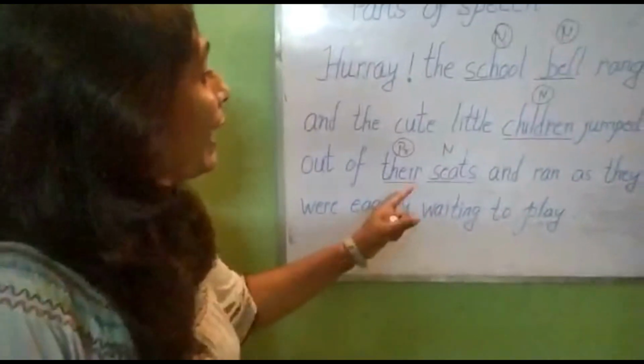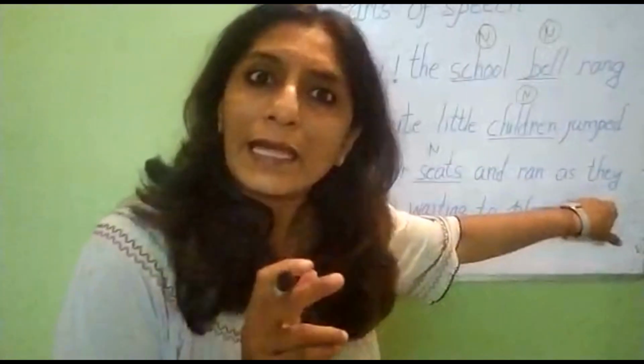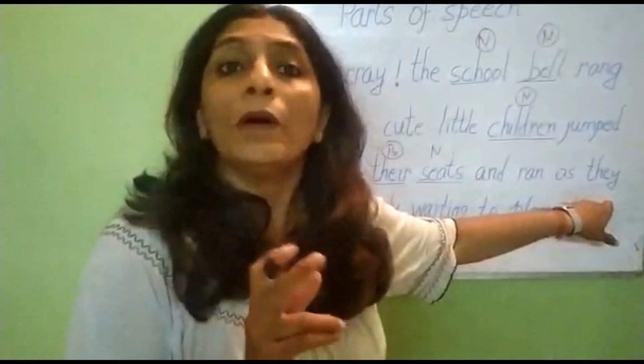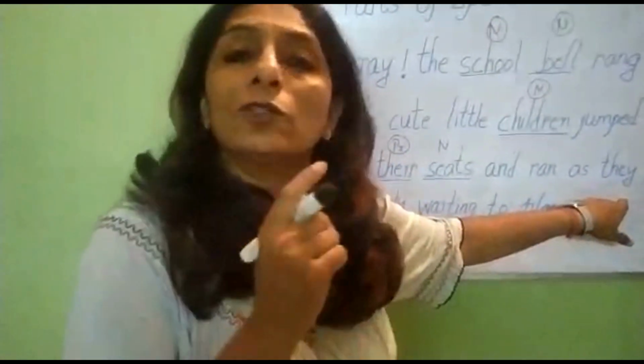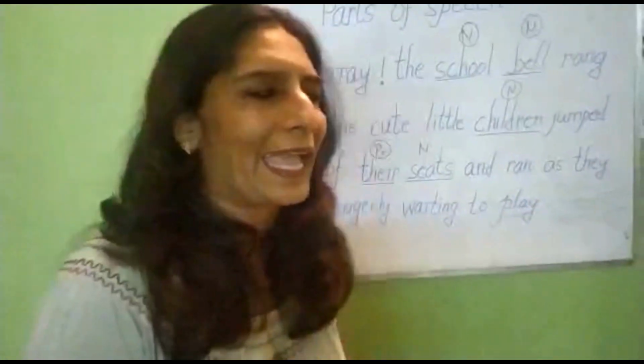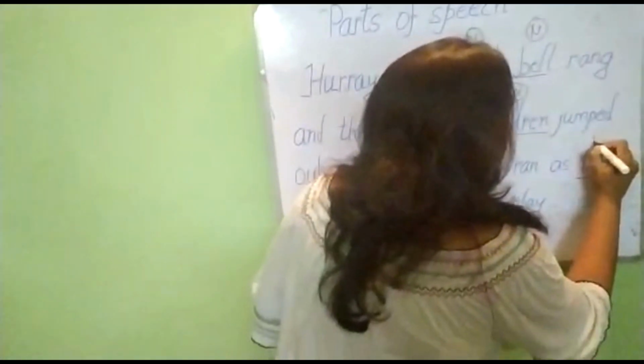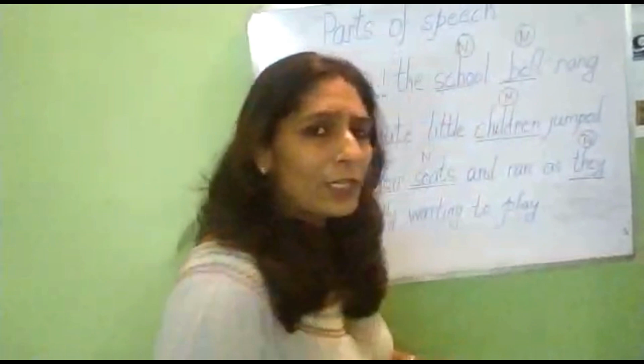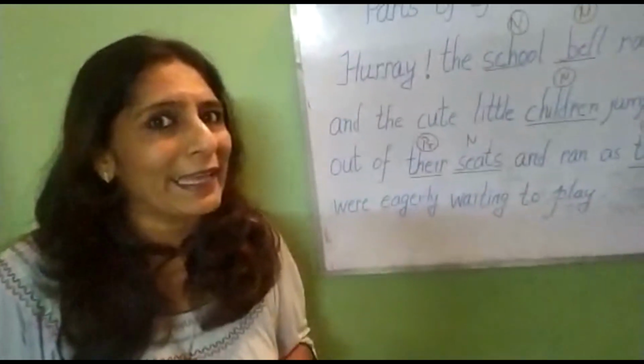pronoun. And ran as they. Again, they refers to whom? They refers to children. So again, instead of using children over here, we used they. So these are called pronouns. Okay, children? Are pronouns very clear?